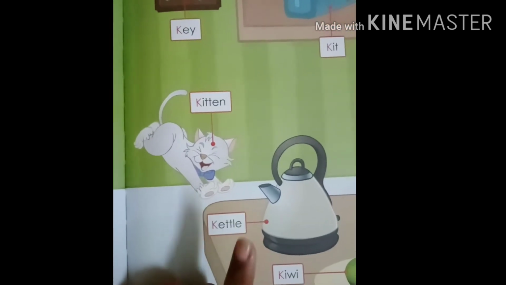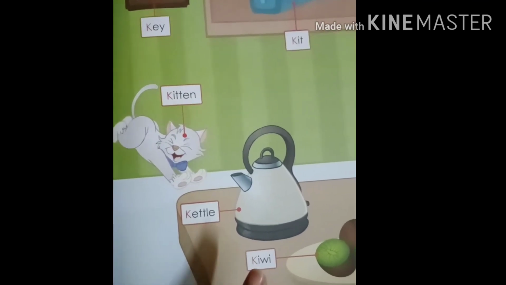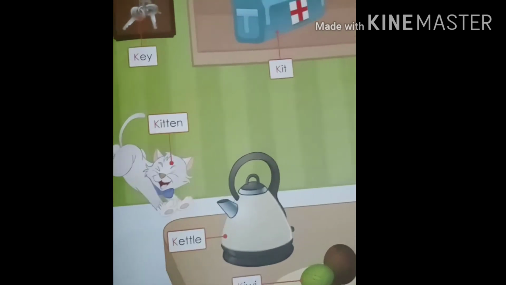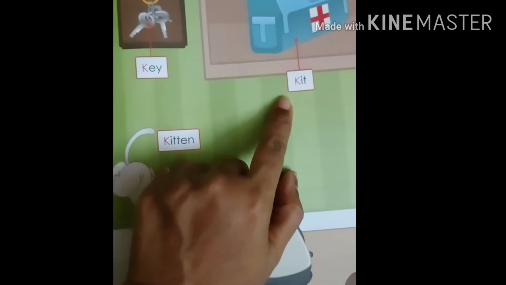K sounds K, K, K. Kite. Kid. Key. Kitten. Cattle. Kiwi. Kit.